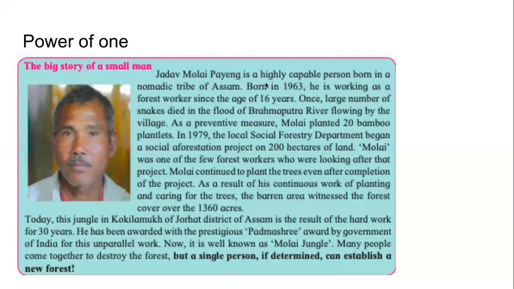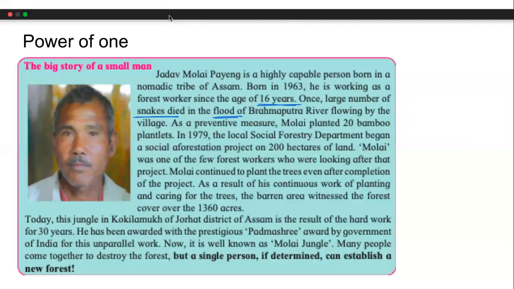So notice that this person is involved in this work from the age of 16. What happened? There was a flood. Brahmaputra river. We have studied in geography. It is part of the Ganga river system. So there was a flood in Brahmaputra river and that caused snakes to die. Why? What is the relationship between flood and snakes? I am not able to understand. Please explain.